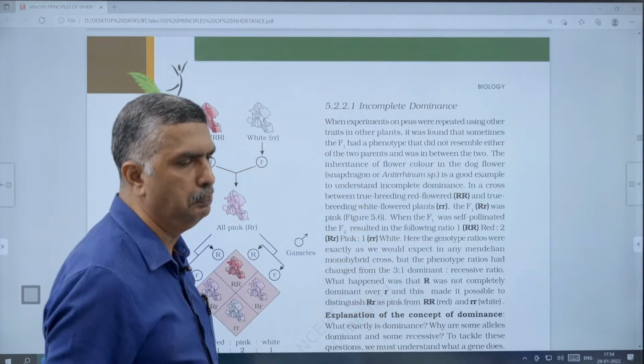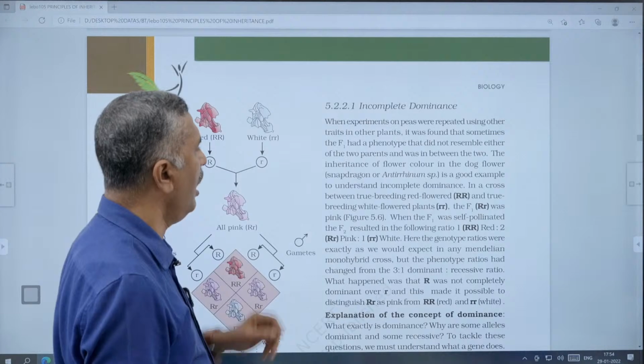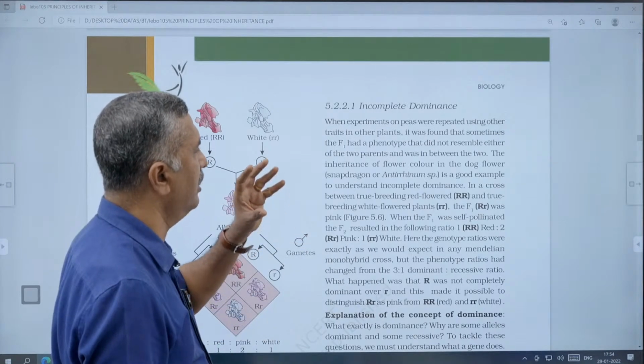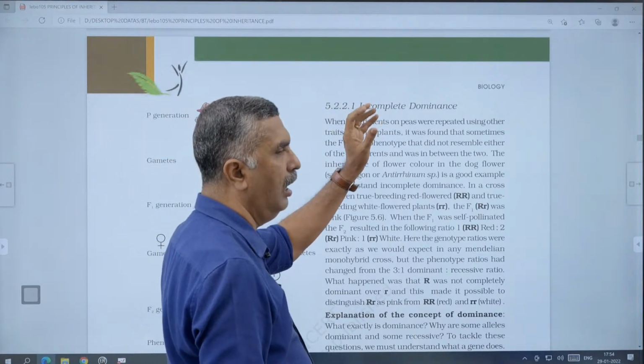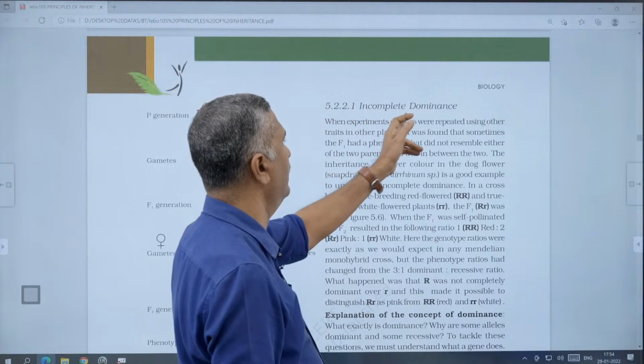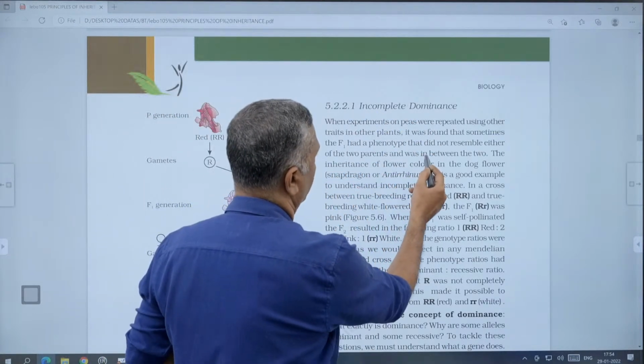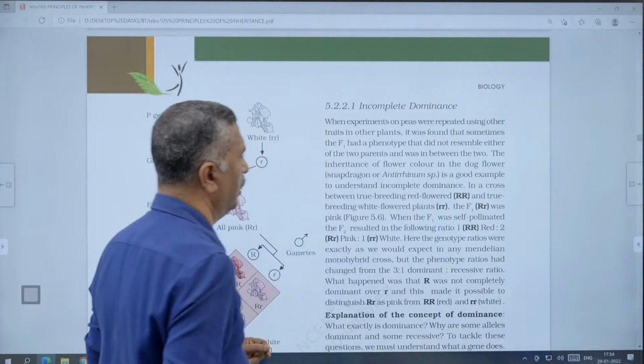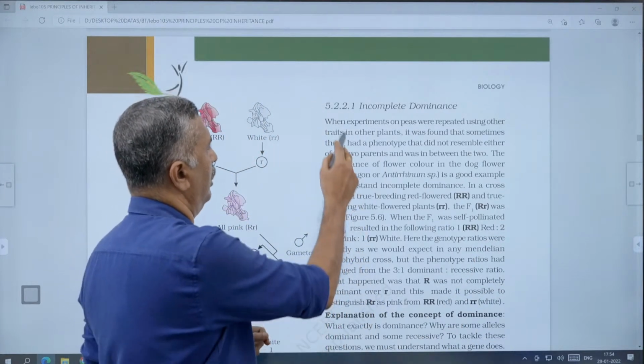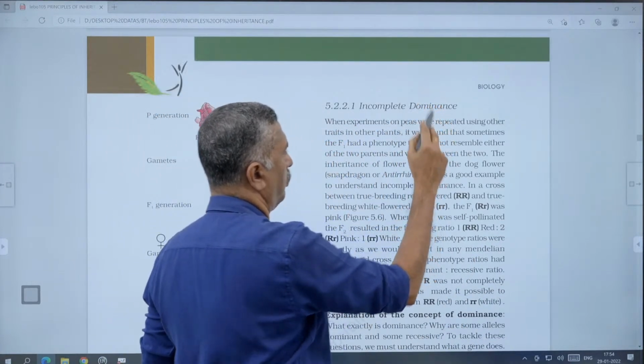It will come in between the two. When that happens, as opposed to complete dominance, or Mendelian law of dominance, that is called incomplete dominance. It did not resemble either of the two parents and was in between the two. A typical example is what we are discussing today, called incomplete dominance or partial dominance.